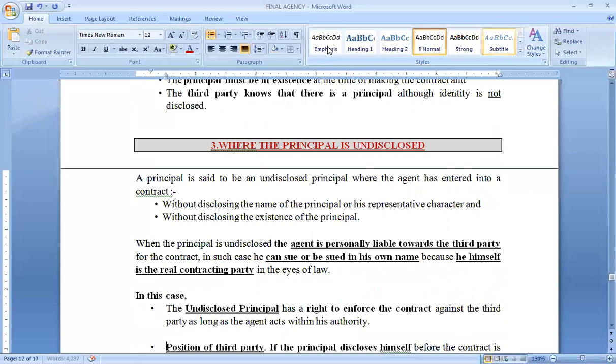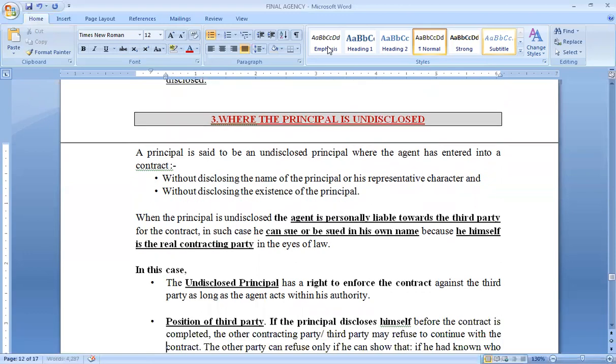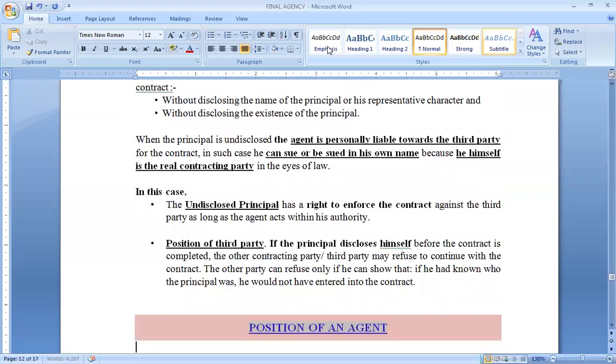The third situation is where the principal was never disclosed. That means the agent kept on doing all the agency operations without using the name of the principal, showing third parties that he was doing it for himself only. He has not disclosed the existence of the principal, and he has not disclosed his representative character, that I am the representative of the principal. He never revealed any of this. In a situation like this, the principal cannot be held liable.